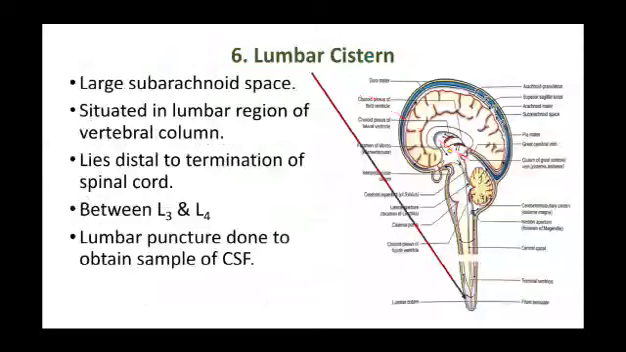The lumbar cistern, another large subarachnoid space situated in the lumbar region of the vertebral column, lies distal to the termination of the spinal cord between L3 and L4, so where the lumbar puncture is done to obtain the cerebrospinal fluid.